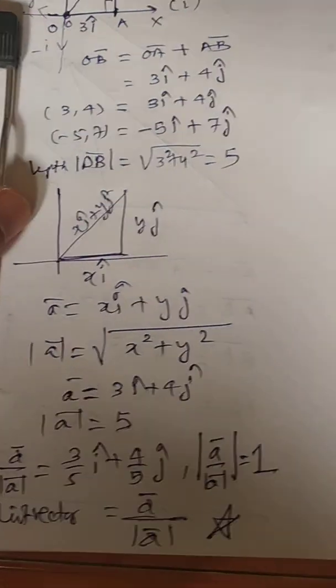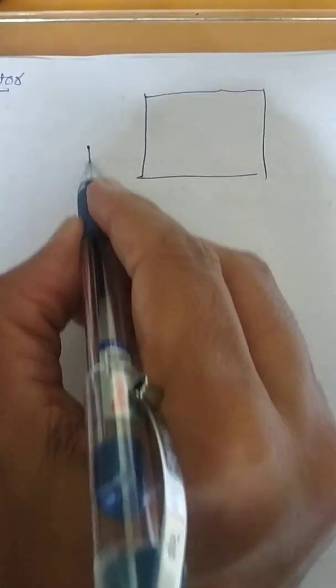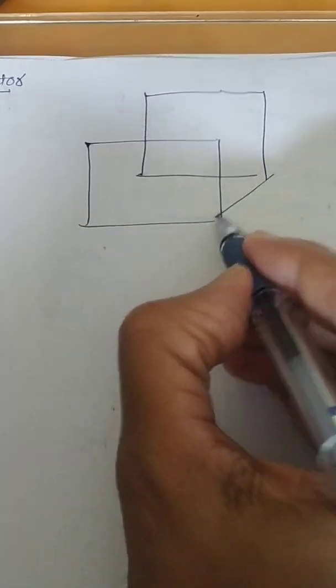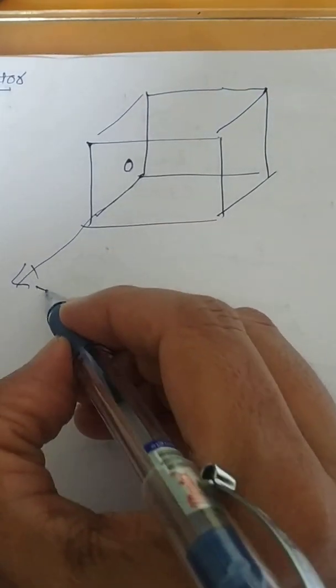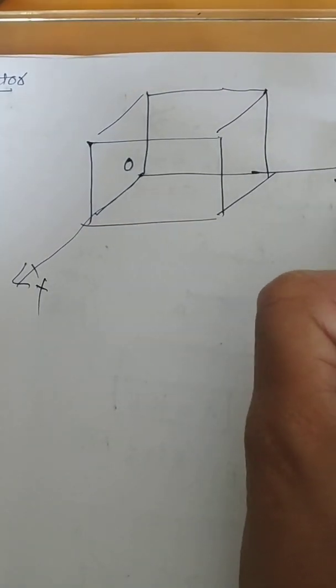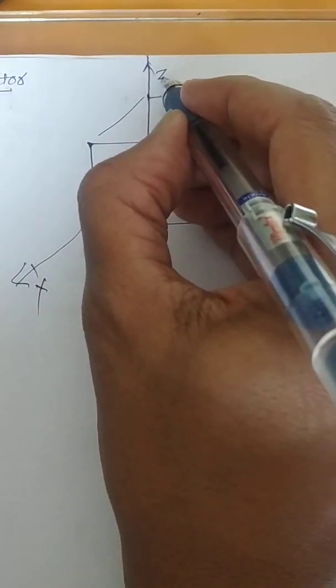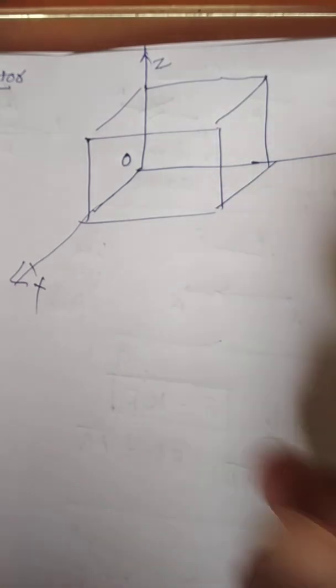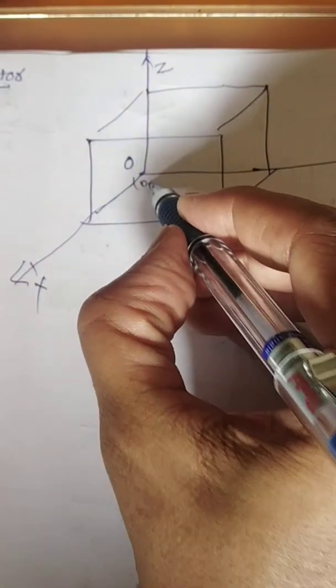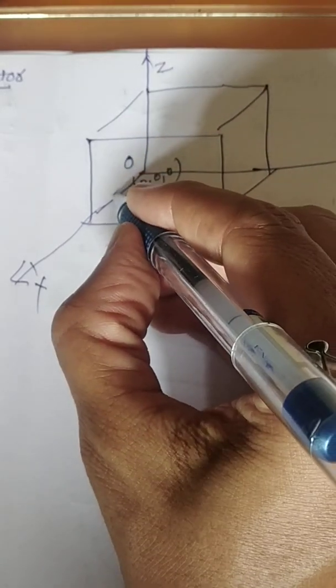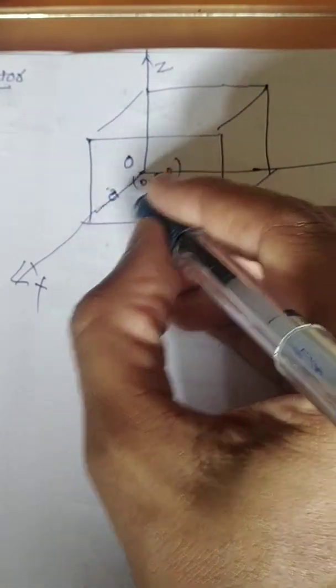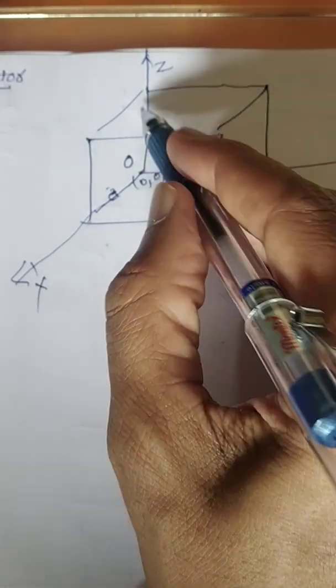Let us talk about something when 3-dimensional geometry is there. This is 3-dimensional geometry as you have learned in class 11th also. Just let me explain. This is the initial point O. This vector is along the x-axis. This is the y-axis, and when you go upward it is the z-axis. So this box is placed at the origin. So if someone is asking me what will be the coordinate, it will be 0, 0, 0. And let us consider a cuboid whose length is a, breadth is b, and height is c.